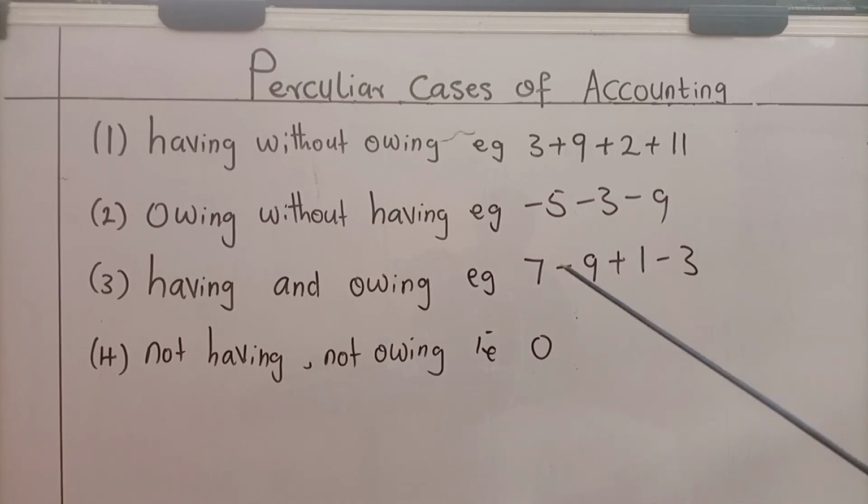By symbol, we use this: 0. 0 means not having, not owing. Like I said earlier, this section may look so simple, but in the course of time, while we join it with the remaining sections that follow, you will see how powerful this section is. Again, peculiar cases of accounting.